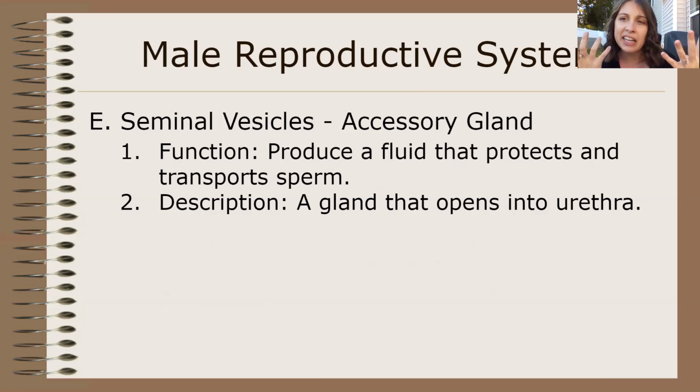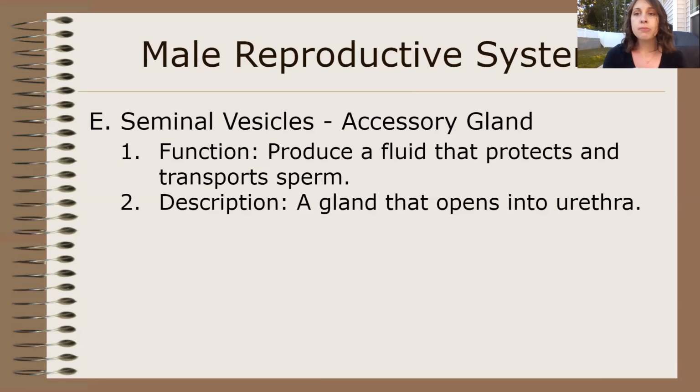Now some accessory glands. We talked about accessory glands when we talked about digestive systems. There are also accessory glands for the reproductive system. If you don't remember, an accessory gland or accessory organ is something that helps a process go smoother. In the digestive system, the liver is considered an accessory organ.